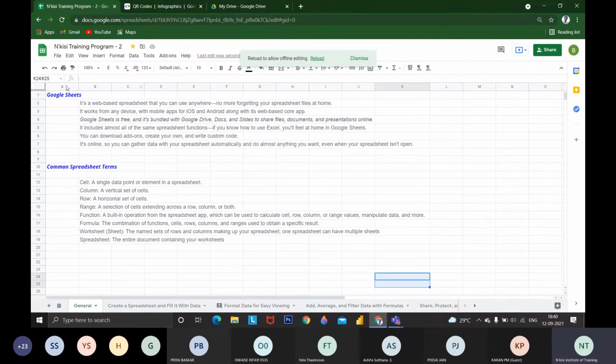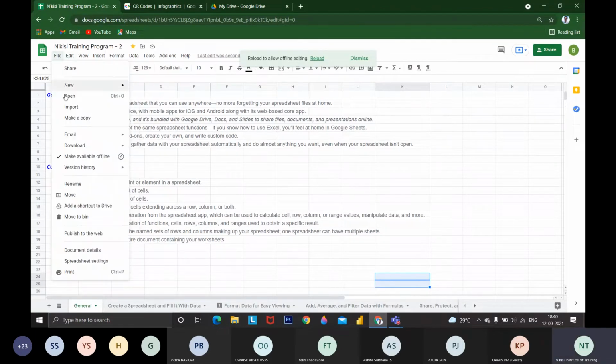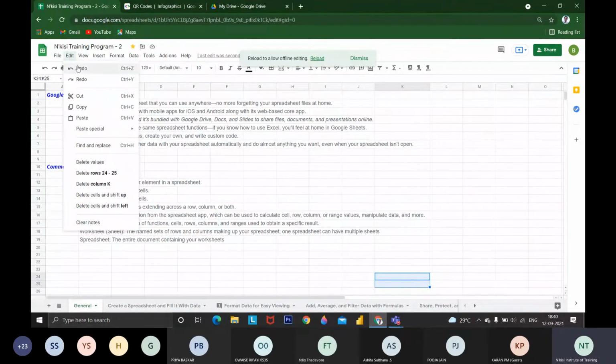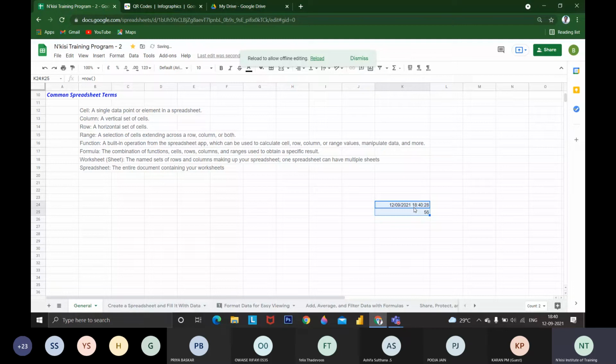We don't need to worry about document retrieving. This is the File option. You get all the file options, right? If you have any issues, you can just pull it out. Then we move on to the Edit options. Undo retrieves whatever changes I have made recently, the last action. If I give undo, Control Z is the shortcut key. So this is the last function I have made, and I retrieved it by using Control Z.